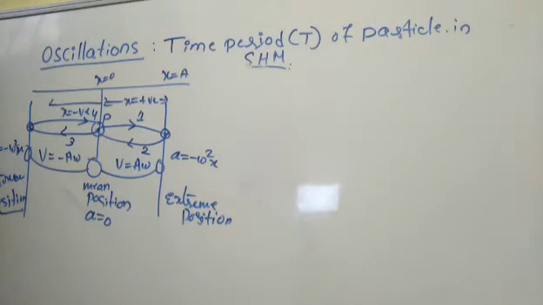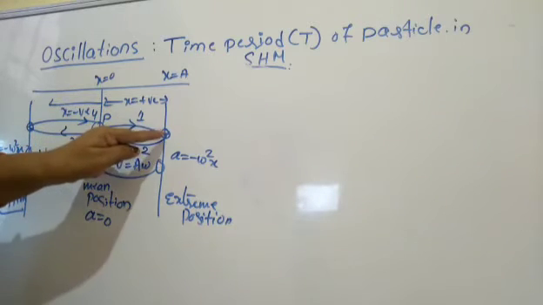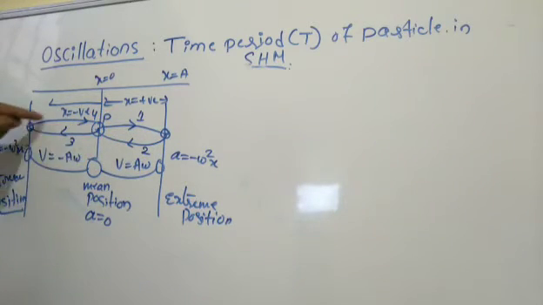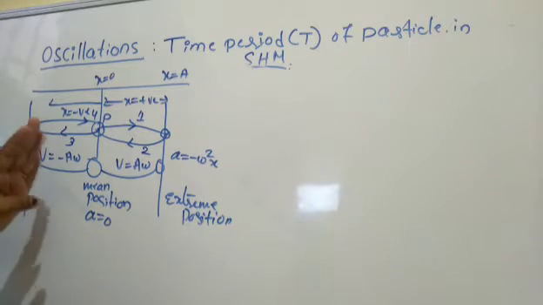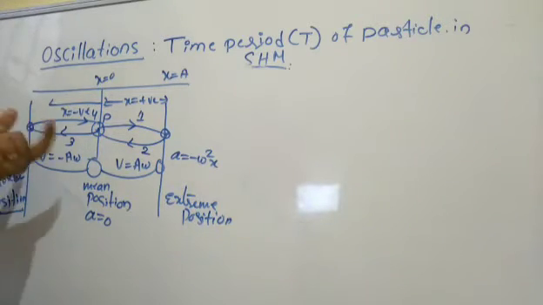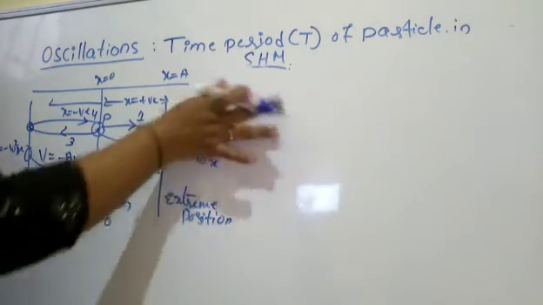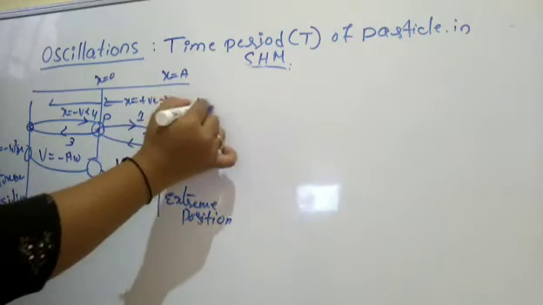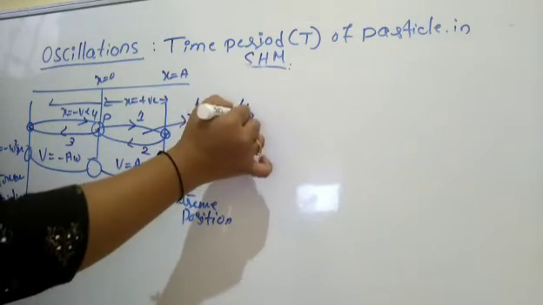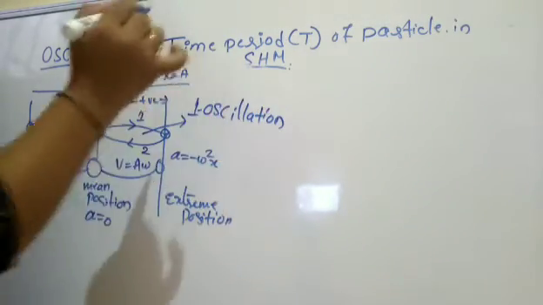That means when a particle is executing a simple harmonic motion, it has 4 stages, that is 1, 2, 3 and 4. Once it completes all 4 stages or 4 parts, then it is said to be one oscillation.